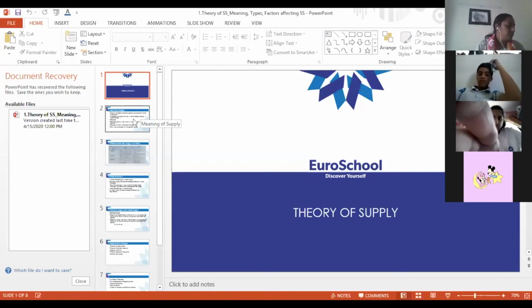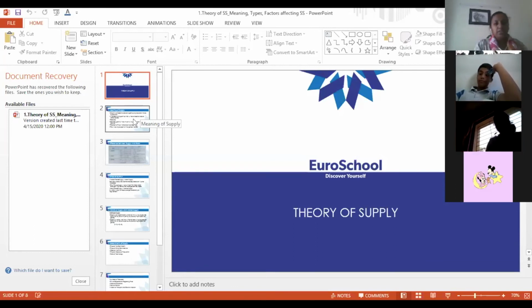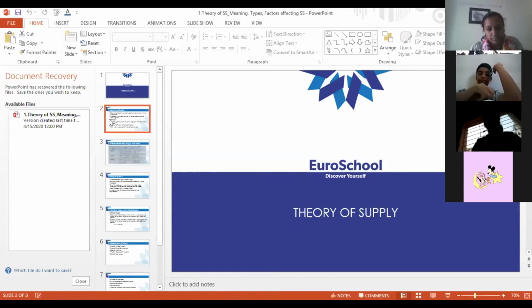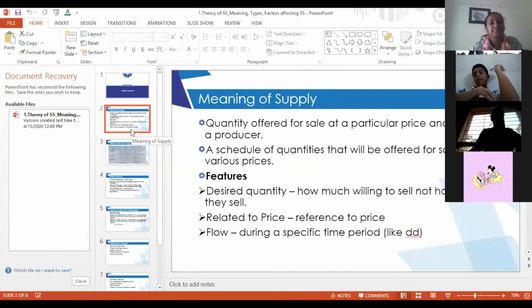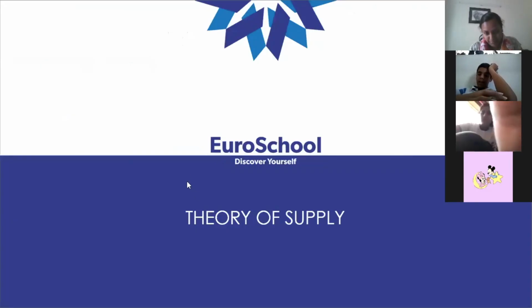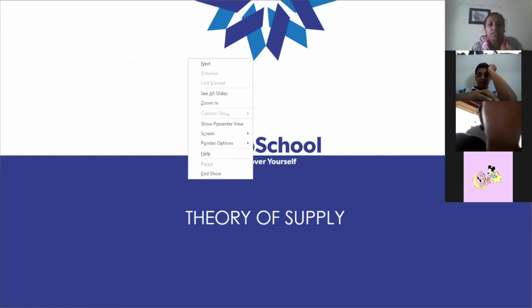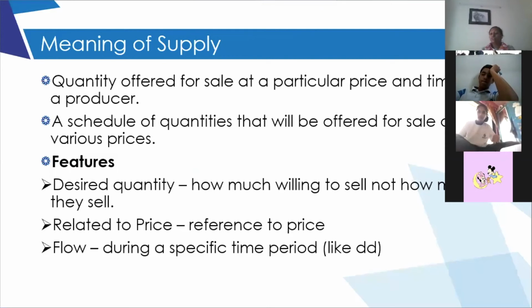So we are starting the theory of supply today, our 4th chapter. Now what is supply? What was demand? Who can tell me? Ma'am, demand was the quantity demanded at a certain price. When you want something and you are ready to pay the price for it, put in the effort for it, and at the same time you are ready to pay the certain price at which it is available. Okay, that was your demand.